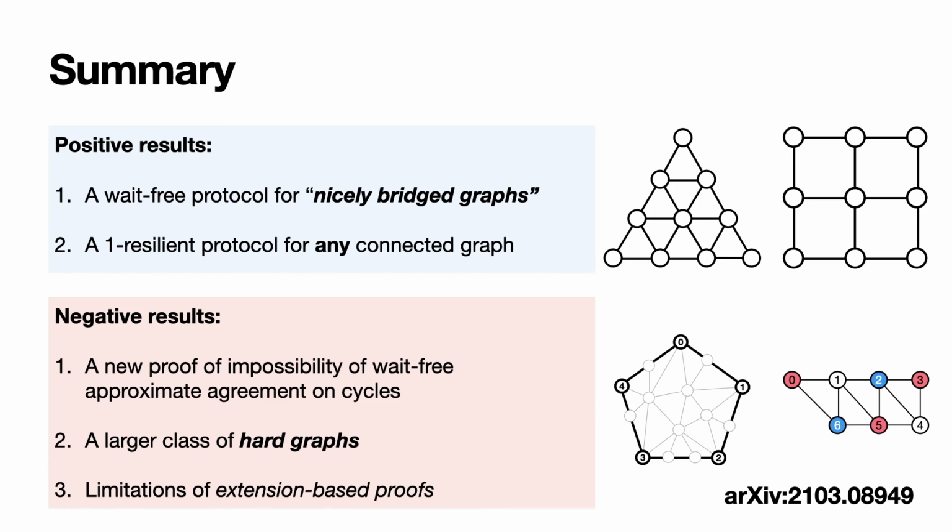In the paper, we also extend these results to the message passing setting and give a direct topological proof of the impossibility of weight-free approximate agreement on cycles without going through a reduction from two-set agreement. For more details, I invite you to read our paper in the conference proceedings or take a look at the full version available on arXiv.